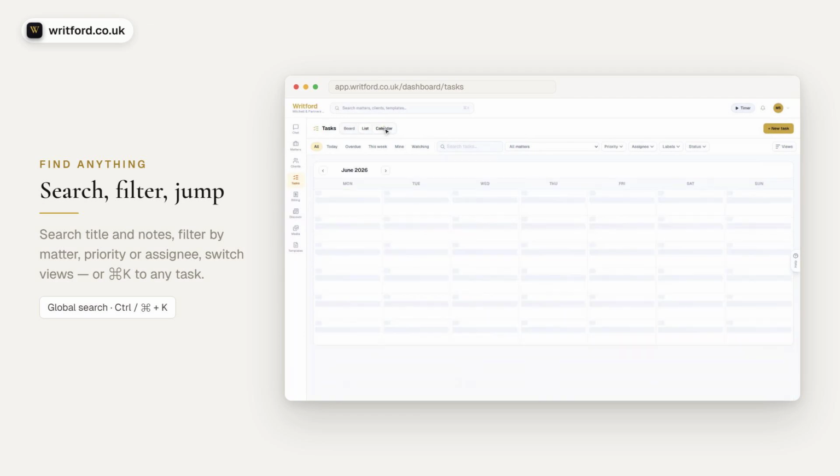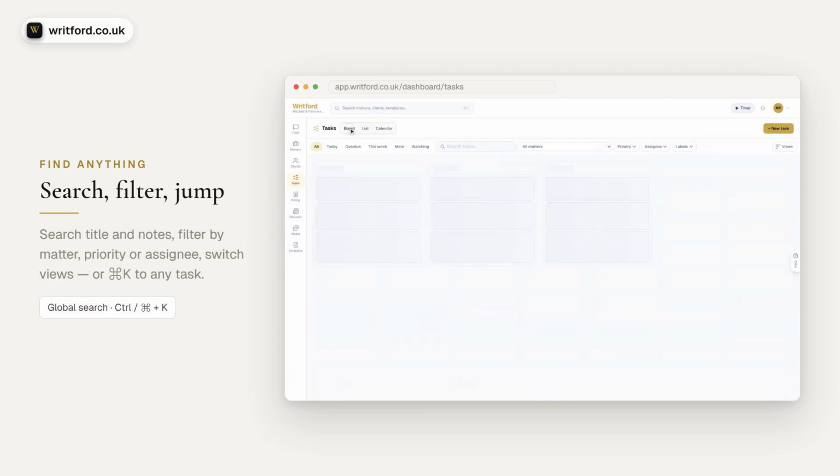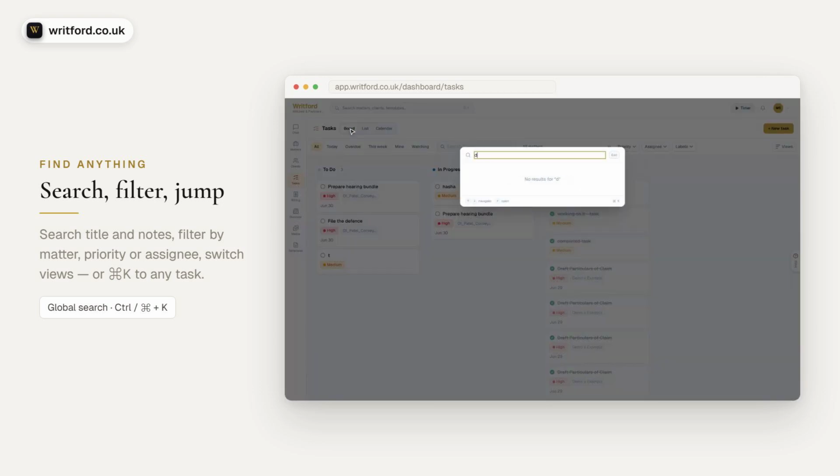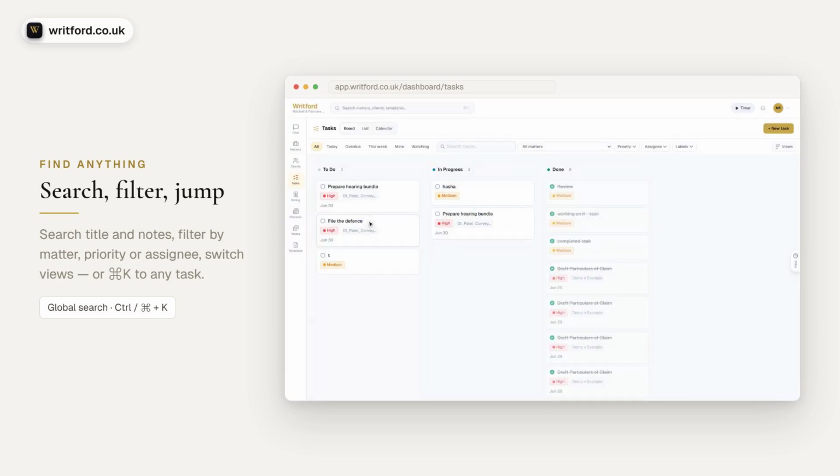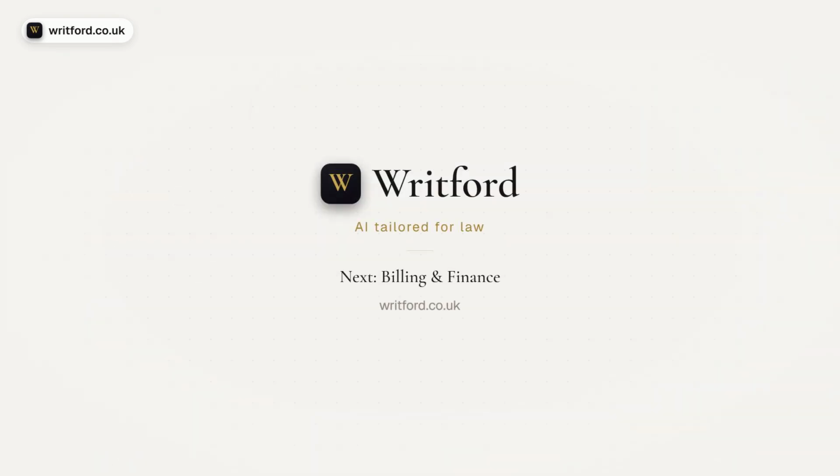However big the list gets, you can find what matters. Search by title or notes, filter by matter, priority or assignee, switch to the list or calendar view, or press Command K and jump straight to any task. That's Tasks. Every to-do tied to a matter, never floating free.